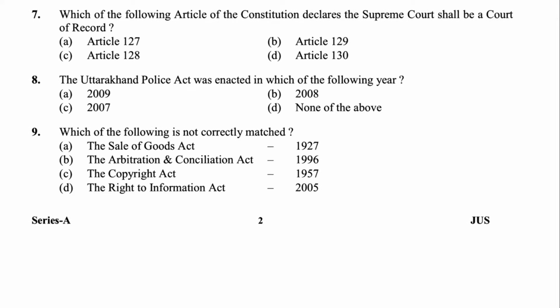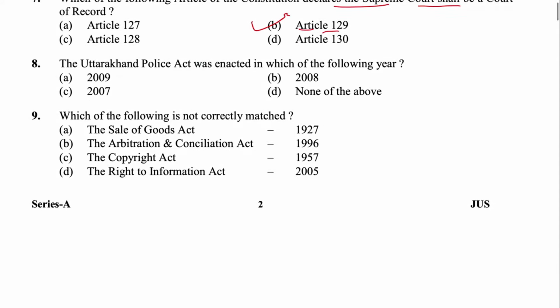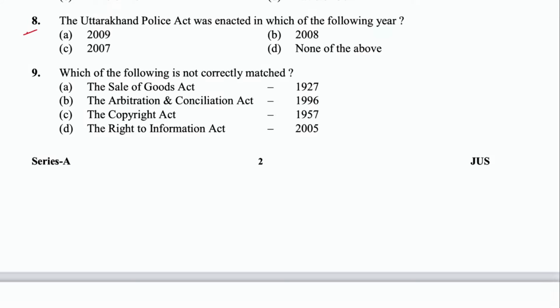Next 7. Which of the following article of the Constitution declares the Supreme Court shall be a court of record? That is Article 129. B is the answer. Next is 8. Uttarakhand Police Act was enacted in which year? In 2007. C is the answer.